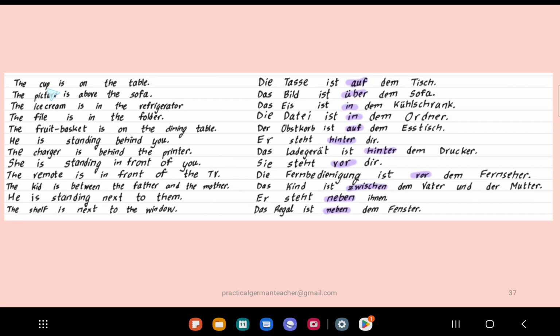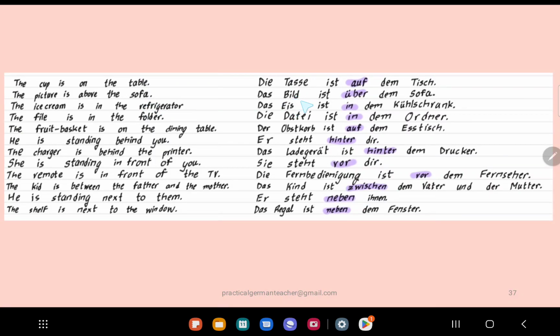So I want to say the cup is on the table. The cup is die Tasse, the table is der Tisch, but it becomes den Tisch. Because you want to say is on, you will say ist auf. The correct preposition over here is auf, and what comes after auf over here should be dative, so it becomes dem. The picture is above the sofa.